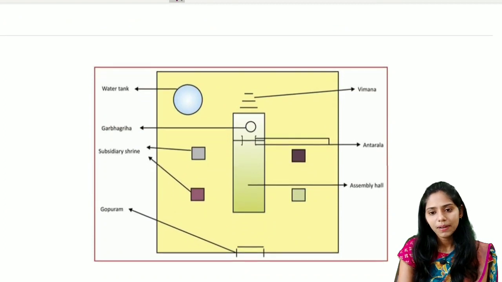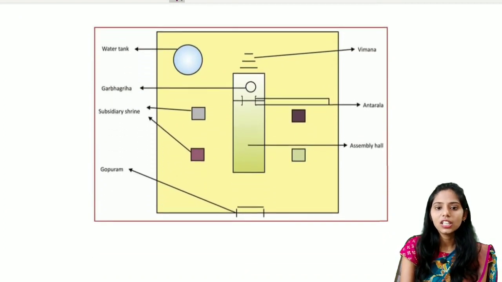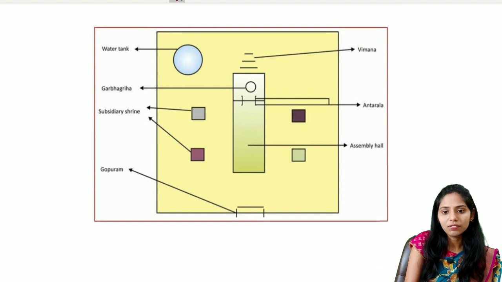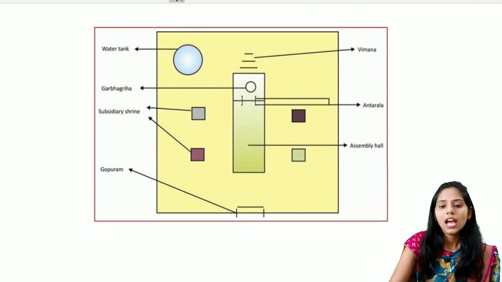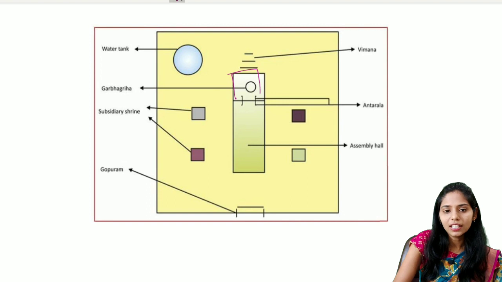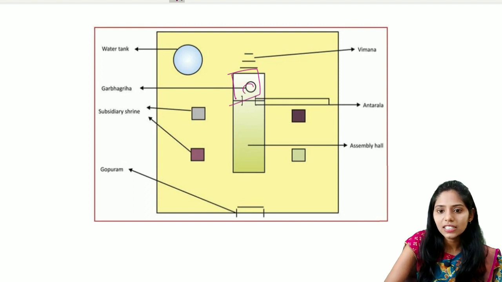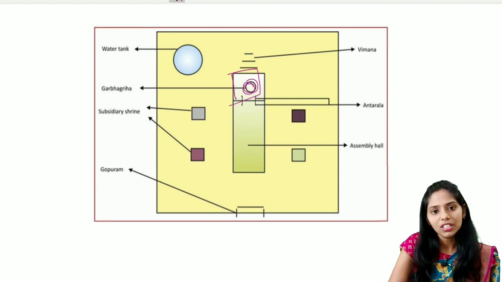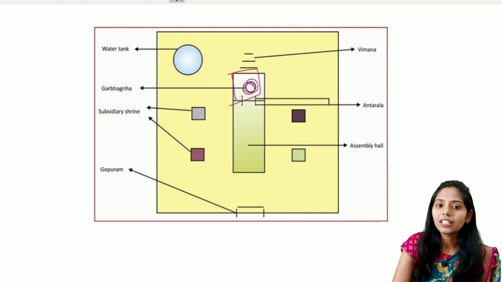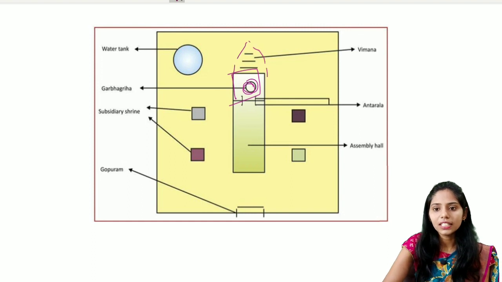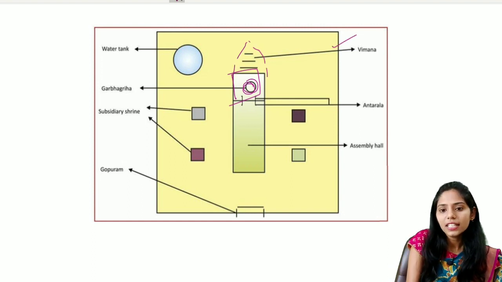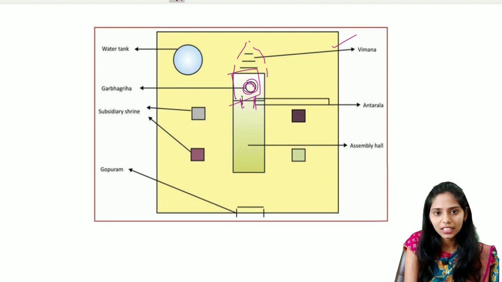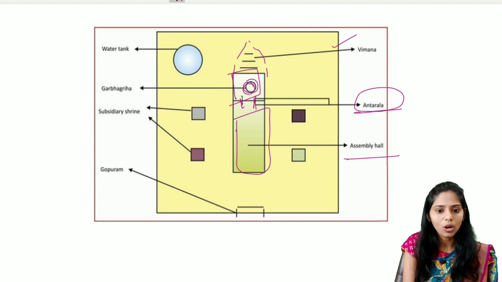And if you see the plan of the Dravidian temple architecture, here we have the main temple or the main shrine, and this part is called the Garbhagriha, in which the deity is placed and prayers are offered. Here there is the tower of the temple, called the Vimana, and here there is a small passage connecting the Garbhagriha, called the Antarala. And these are the mandapas, that is, the assembly halls, and the entrance is called the Gopurams.